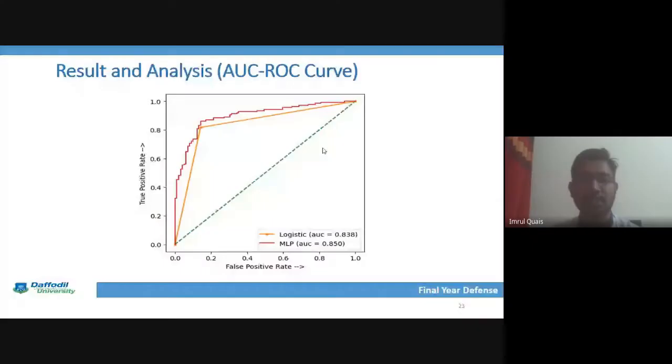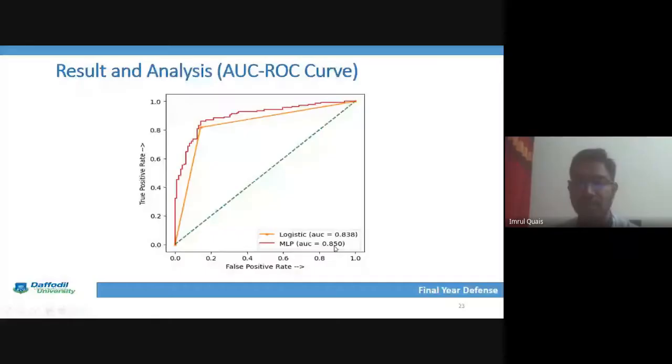Now we will compare using the AUC ROC curve. The logistic regression AUC ROC curve is 0.83 and ANN is 0.85. So according to the ROC curve, ANN is the best model for prediction of the dataset of our analysis.